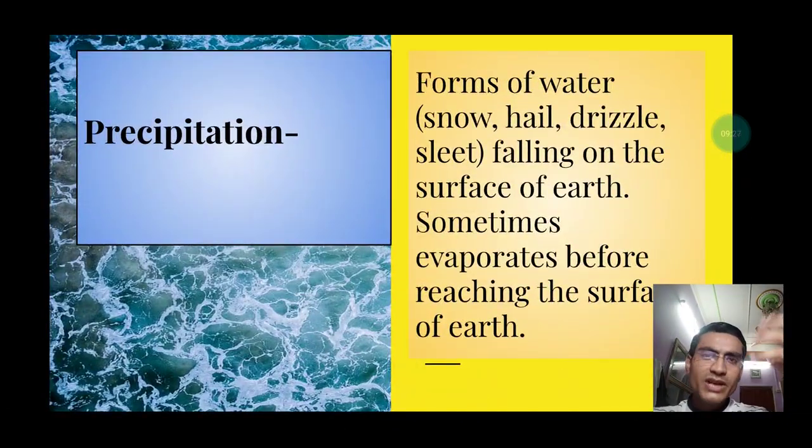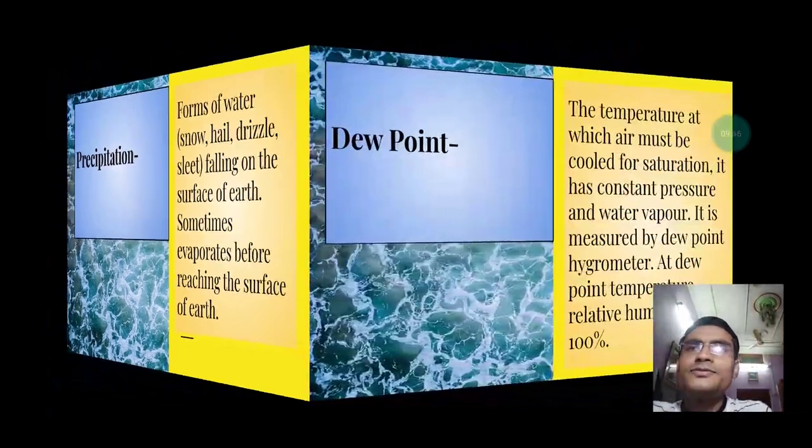Then we have precipitation. Precipitation is simply the forms of water falling on the earth. It may be liquid or it may be snow, hail, drizzle, sleet or anything. Sometimes whatever the droplets are falling towards the earth, it gets evaporated in the atmosphere itself.